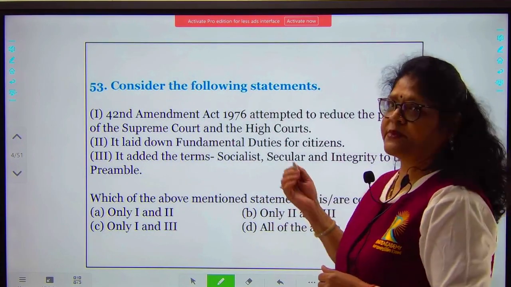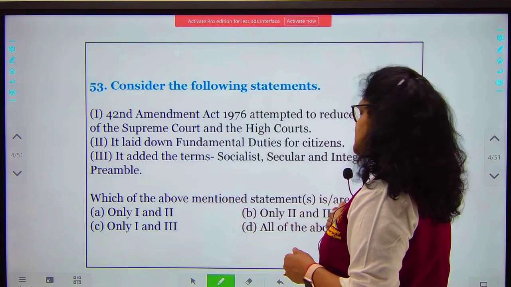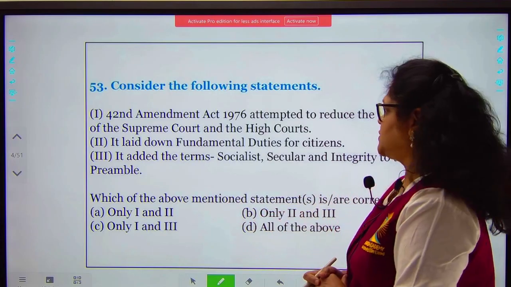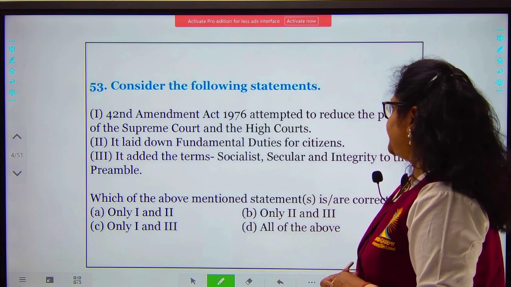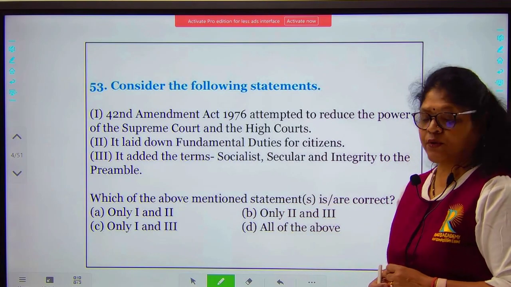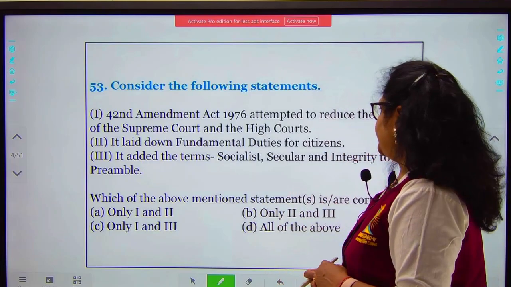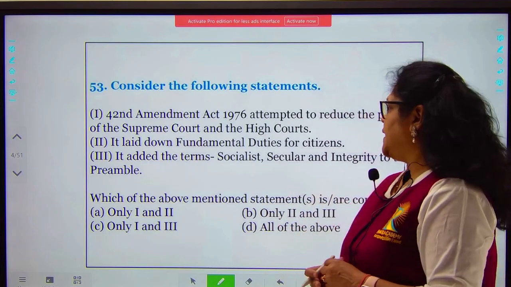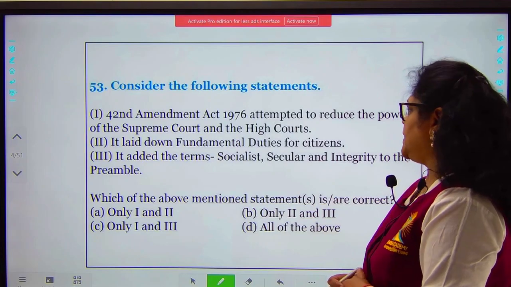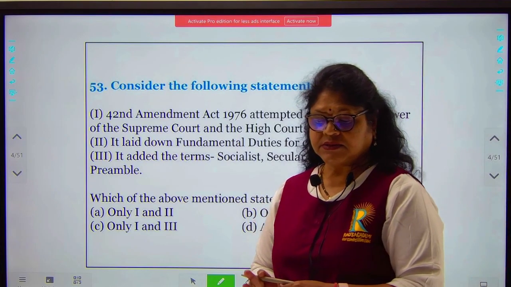consider the following statements again. Here we are asking which of the following statements are correct. So we are going for the correct statements. The 42nd Amendment Act of 76 attempted to reduce the power of the Supreme Court and the High Courts. It laid down the fundamental duties for citizens. It added the terms socialist, secular and integrity to the preamble. This is quite an easy question.